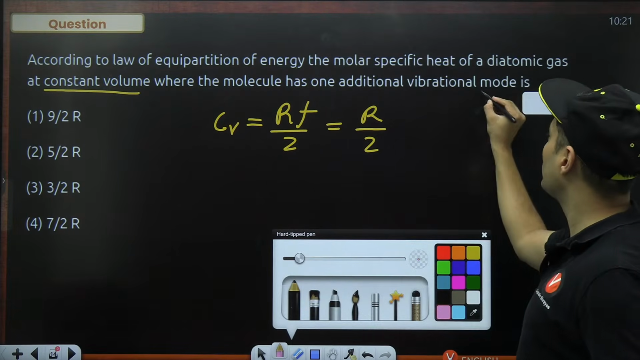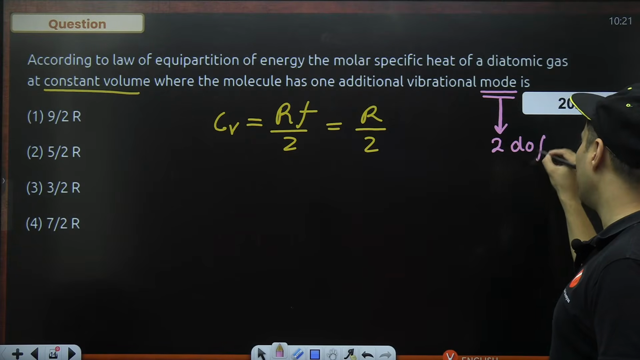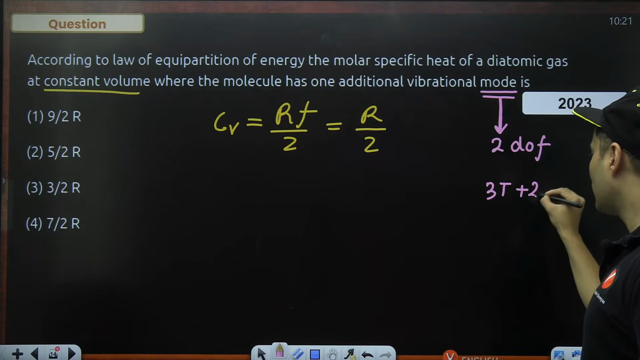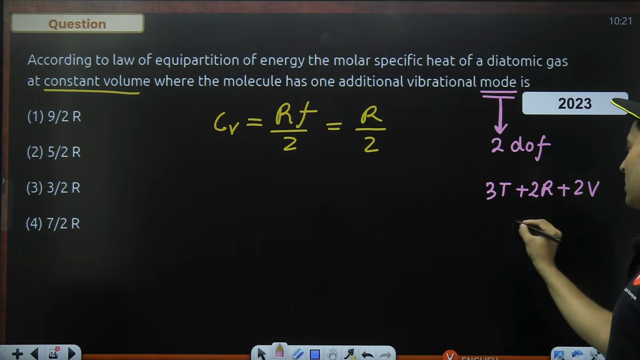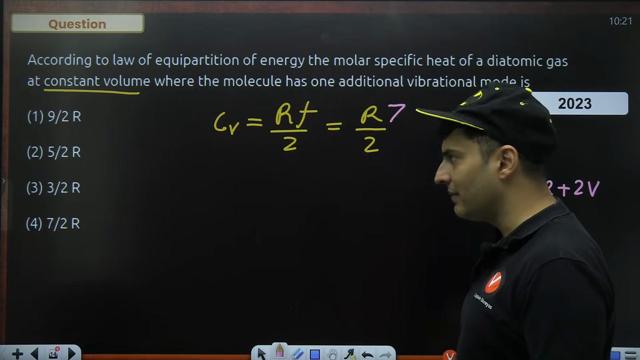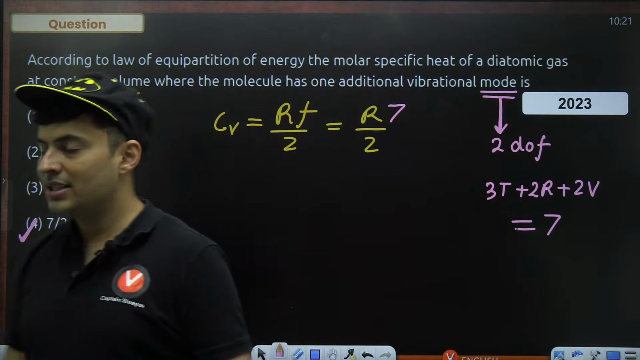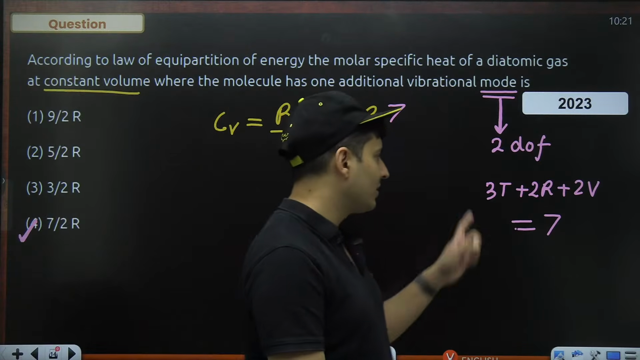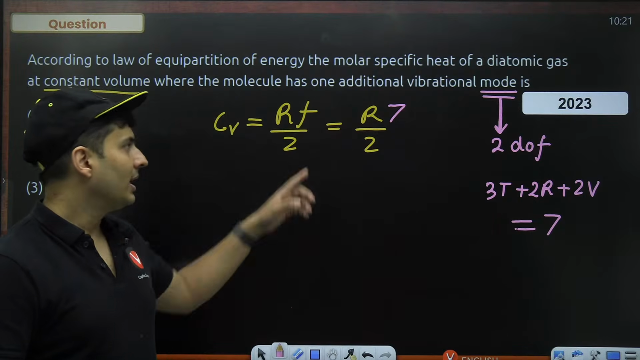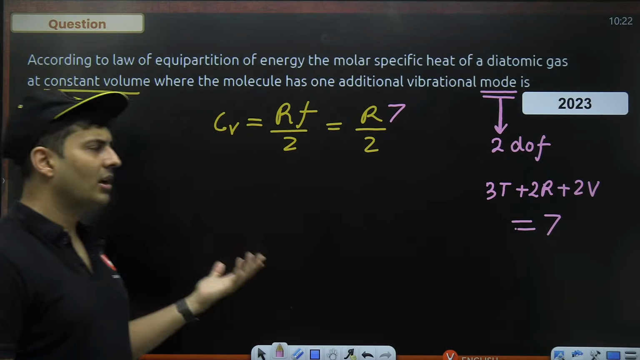A lot of people got confused. What is this mode? A mode is basically 2 degrees of freedom. So actually there are 3 translational plus 2 rotational plus 2 vibrational, which makes it 7 degrees of freedom. So that F is actually 7, and hence the answer is option 4. Many students just thought 1 degree of freedom is there, so they wrote 3 plus 2 plus 1, and wrote 6 degrees of freedom. And when you write 6R by 2, you will get 3R. It is not there in the options, but then they got confused.